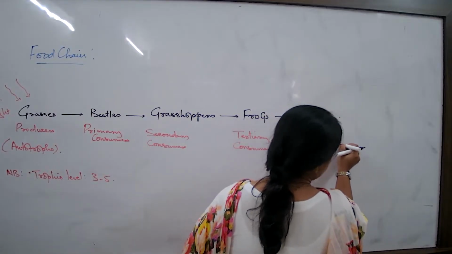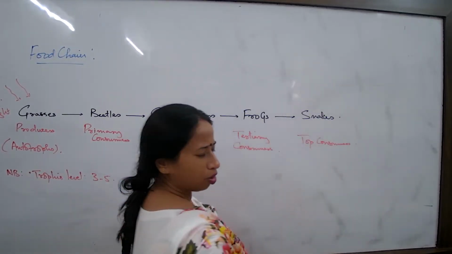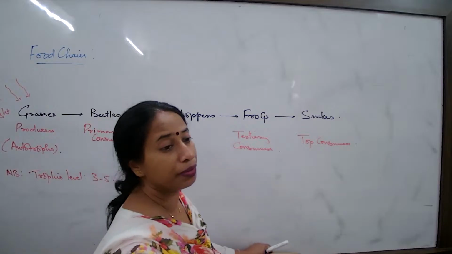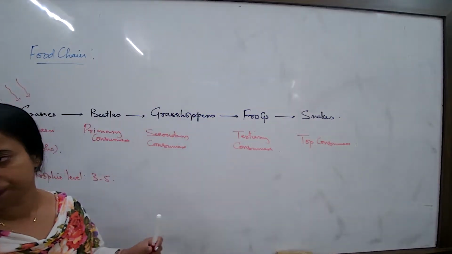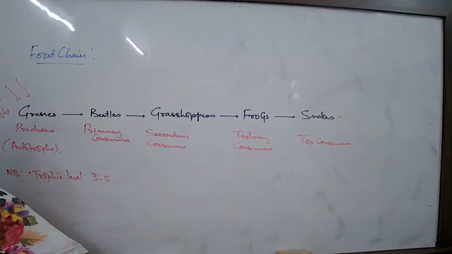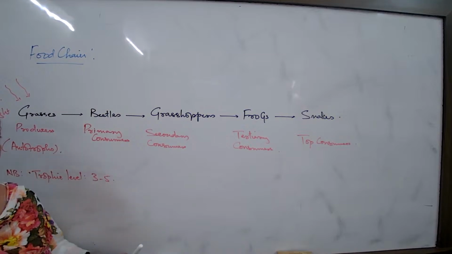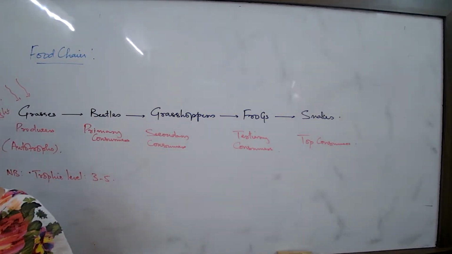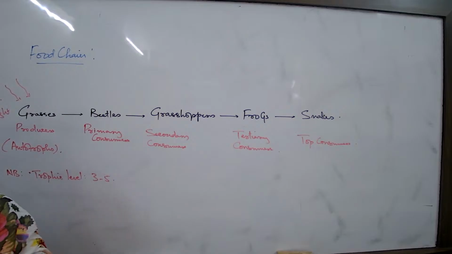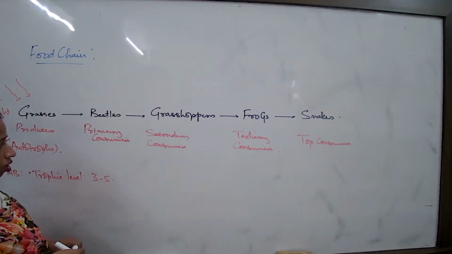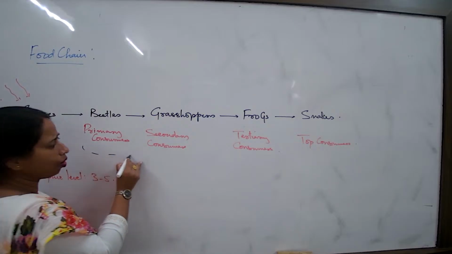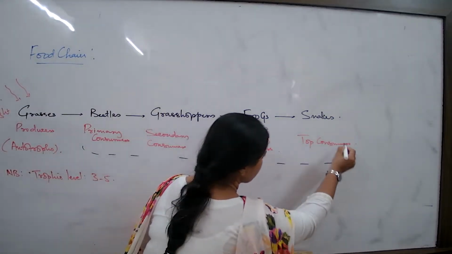Now, in certain examples, the top consumer may be a scavenger. If you are fitting in examples like the eagle and the hawk, then it can be a scavenger, but snakes are not scavengers, so we write top consumer. If it is a scavenger, then we have to mention it. But otherwise, what is common in all of them?